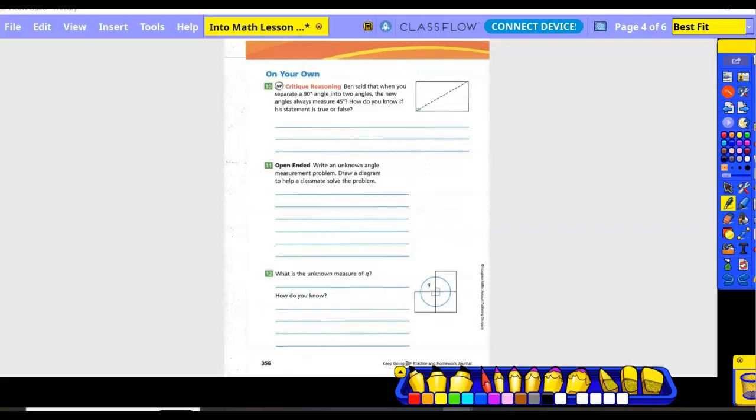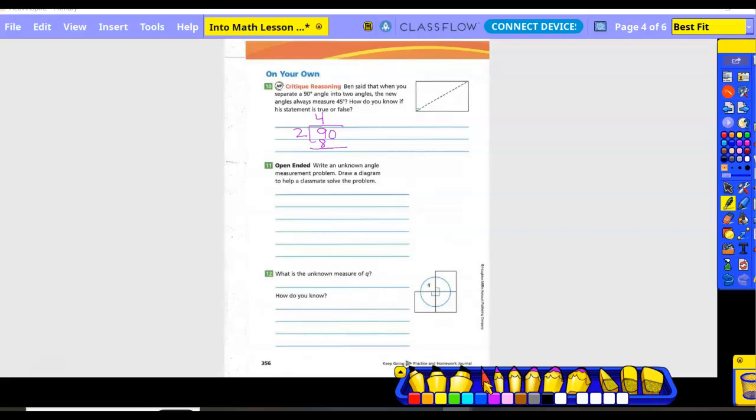So how many angles did he separate it into? Two. So what would we do? We would do 90 minus? Plus. He's making it into two angles. So 90 divided by 2. How many times does 2 go into 9? 4 times. 4 times 2 is 8.